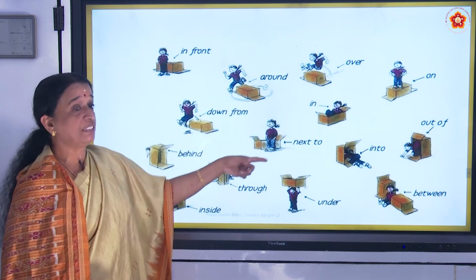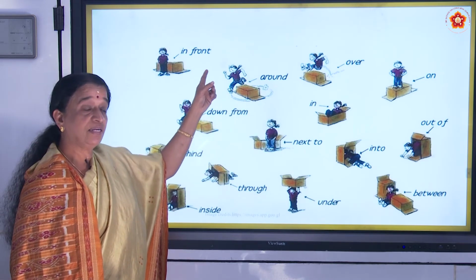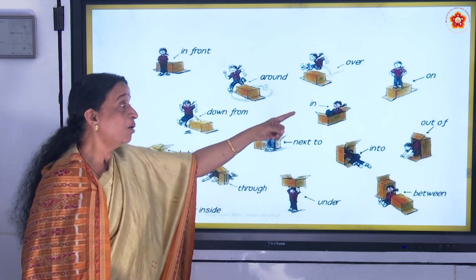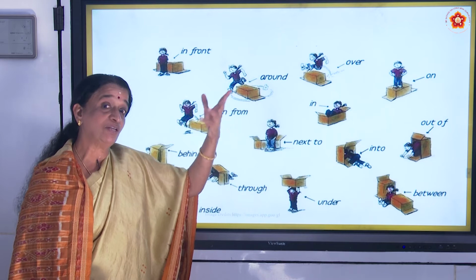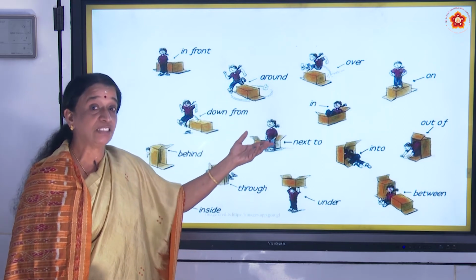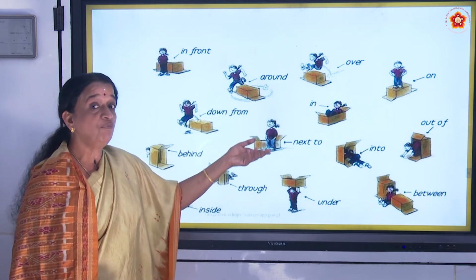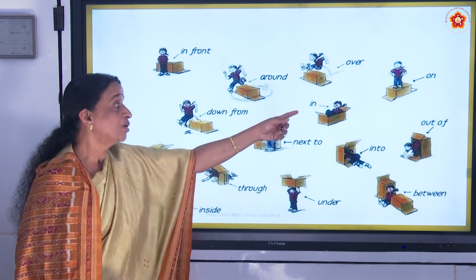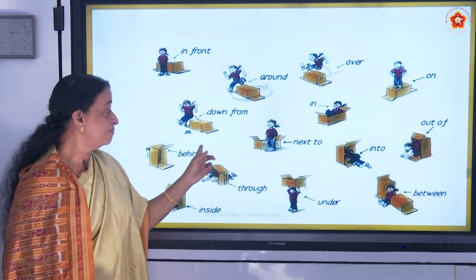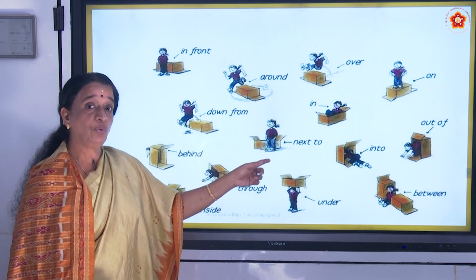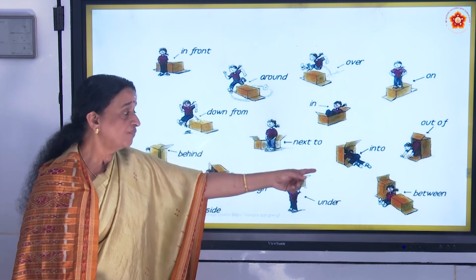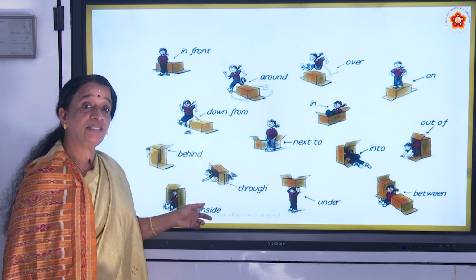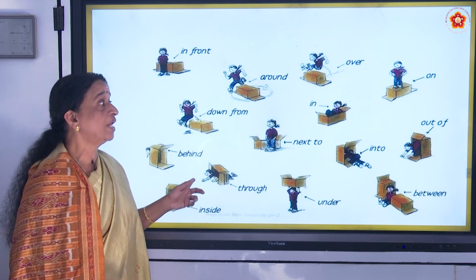Now these are the prepositions of movement: in front, around, over, on, in. On and in are coming in many places, not only movement but many other places. Place also it comes, movement also, time also. Then on, in, down, from, behind, next to, into, out of, between, under, through, inside. These are the prepositions of movement.